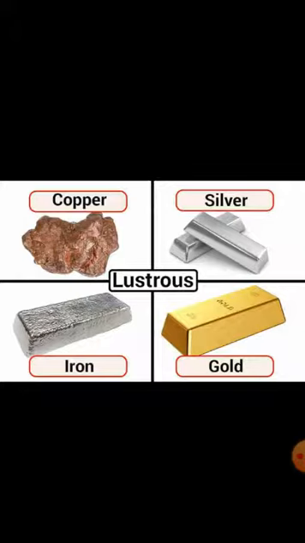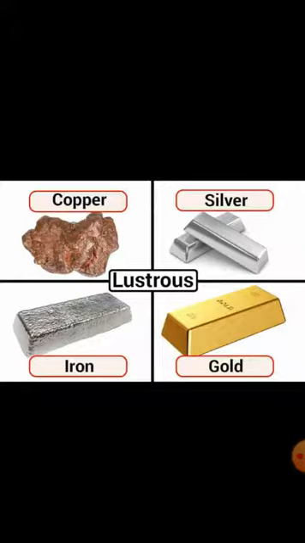The metals lose their shine or brightness on keeping in air for a long time. They acquire a dull appearance due to the formation of a thin layer of surface compounds by the action of various gases present in the air.